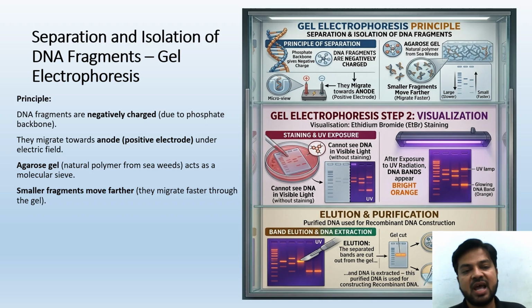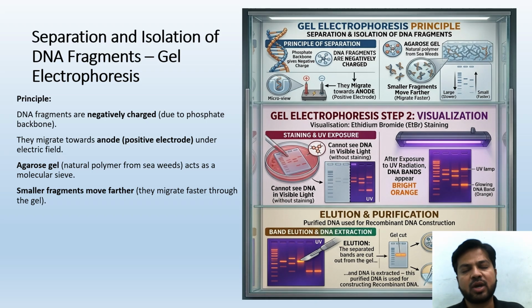So agarose gel acts as a molecular sieve. A sieve is something which you use to filter, a layer or a structure which filters according to the size of the substances, so that the desirable or smaller size substances are present down, and the undesirable will be present on the sieve, and we can throw it away. That is called a sieve.